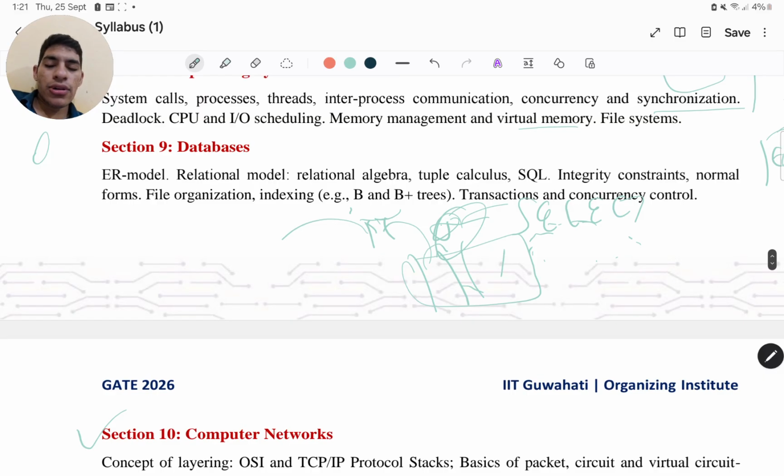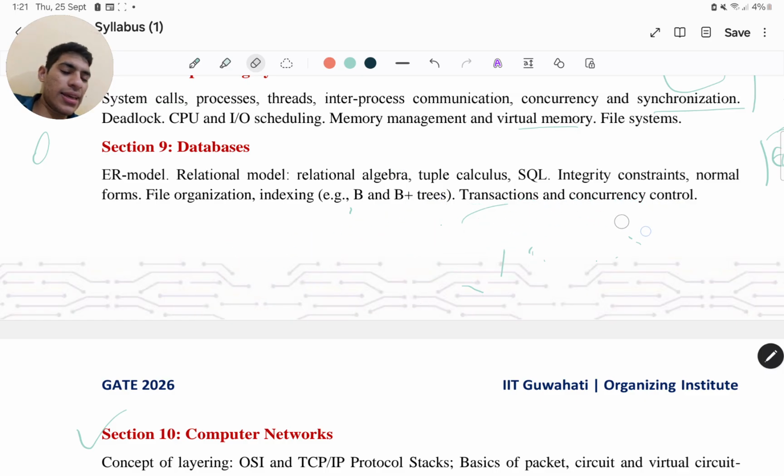And then you also have joins, right? Joins based on some particular condition. You will represent the joins with this particular symbol, and you will represent the joining criteria here, that this equals this, something like that. So let's have a look at a bit of relational algebra, because it is repeated again and again in the GATE level examinations, and also UGC, whatever university level examination you are giving.